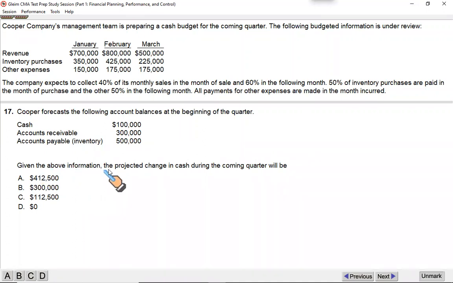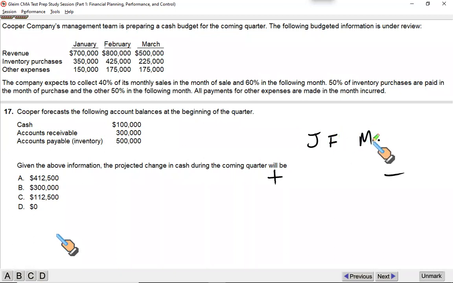Given the above information, the projected change, mind the word, change in the cash during the coming quarter. Is the cash going to increase or decrease? We just have to find change, not the closing balance of cash. So what you're going to do, simply write all the ins and outs in the quarter. Quarter includes your Jan, Feb, and March.